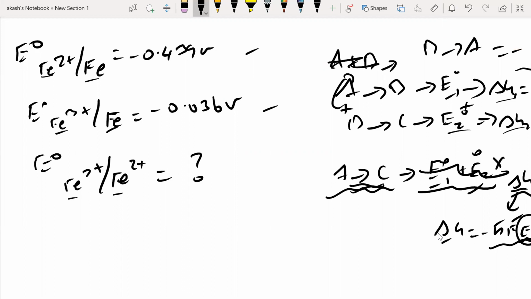So I have a doubt. The final one which has the question mark is Fe3 plus to Fe2 plus. Yeah, Fe3 plus to Fe2 plus. Correct. Sir, can we take 0.43 as 0.44? Okay, fine. For this question, you take it just for the sake of calculation, but please don't do it in the exams. They will cut marks for this. Okay, sir.